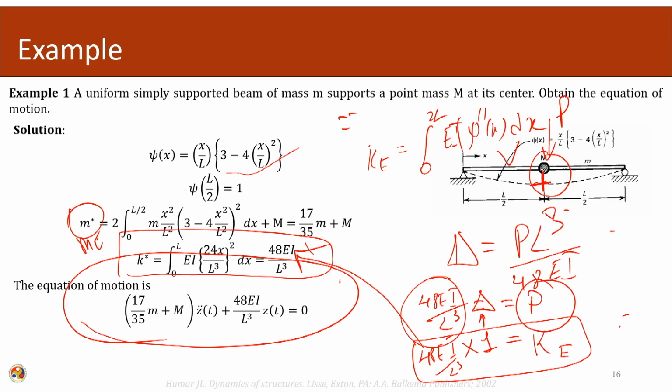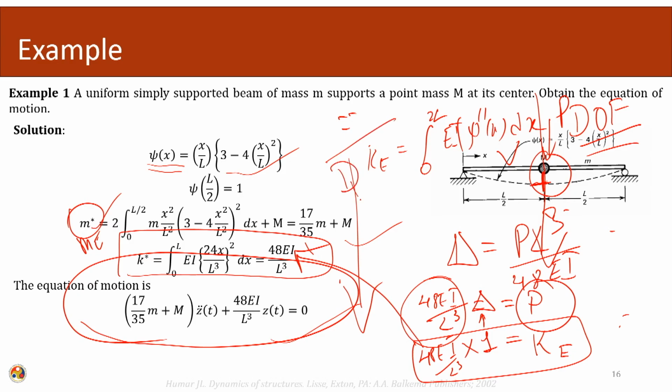Using this example we can see how we can calculate the equivalent mass, equivalent stiffness and formulate our equation of motion for a chosen degree of freedom. When we started the problem, we chose the degree of freedom as the vertical displacement at this point. Depending upon the choice of the degree of freedom, these equations will change. When we calculated the shape function, the denominator was the deflection at the chosen degree of freedom.